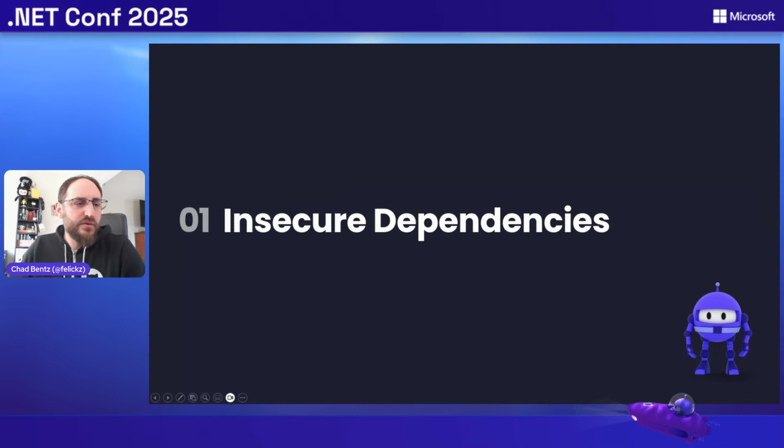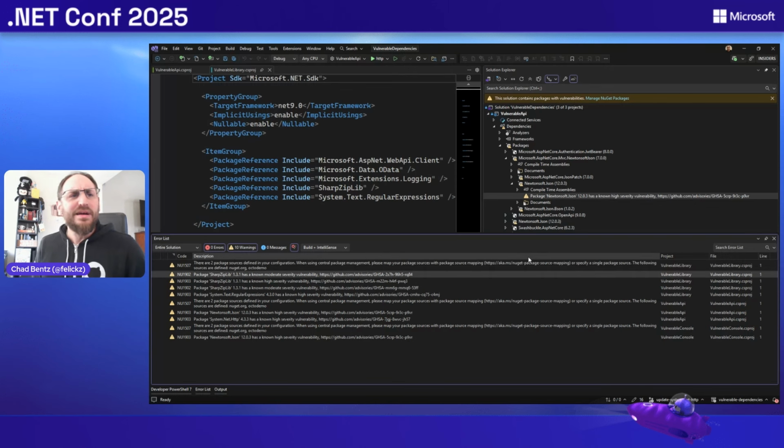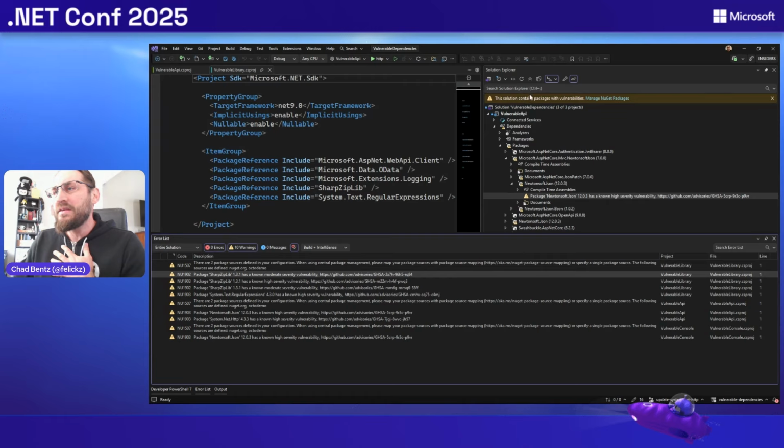Let me open up my Visual Studio. You may have noticed your NuGet CLI, NuGet.org, Visual Studio. Anytime you pull in a dependency that has a vulnerability, you might have seen this yellow banner that comes across your Solution Explorer here.